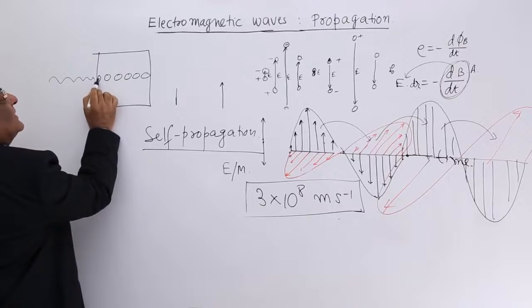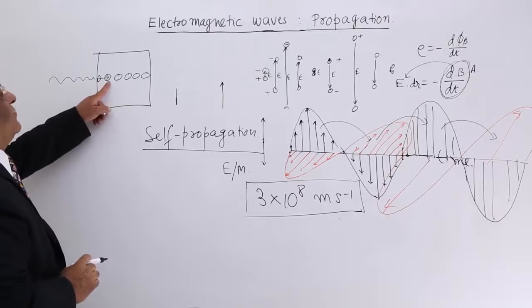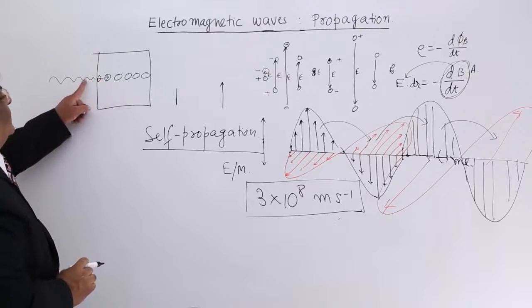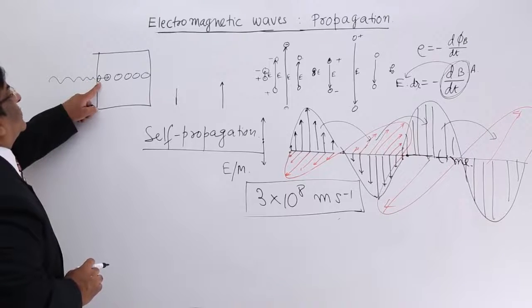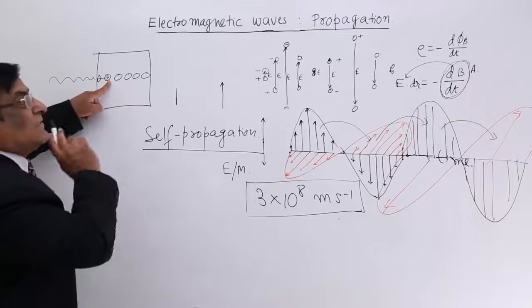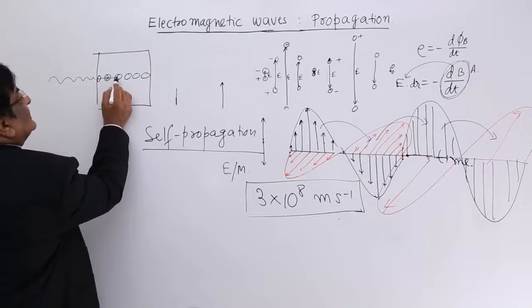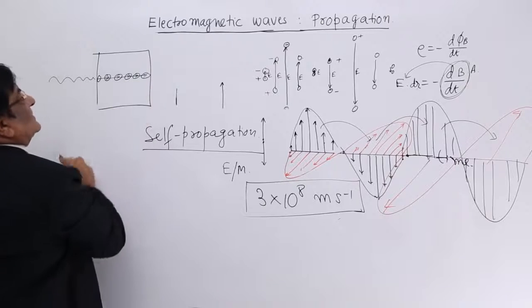When it is moved, it strikes the neighbor, which moves with the same frequency. This is the frequency of the electric field. It hits the electron, it starts vibrating, it strikes the next one, and the next, and the next.